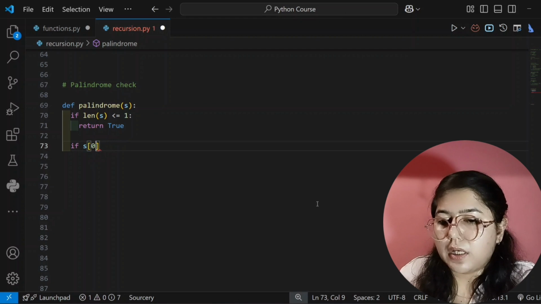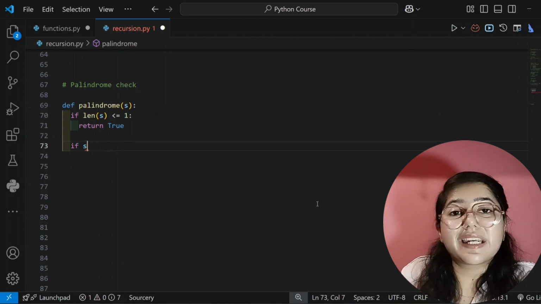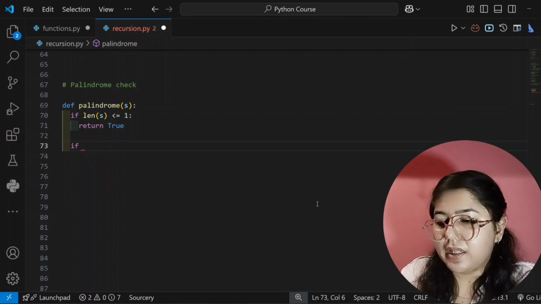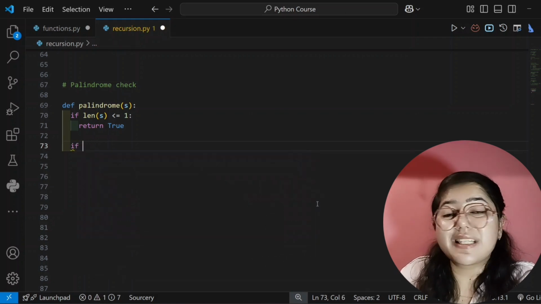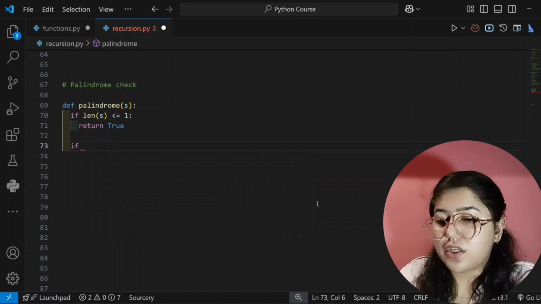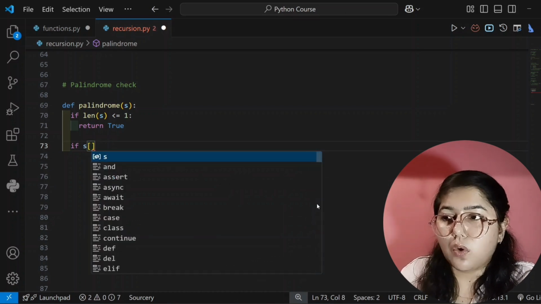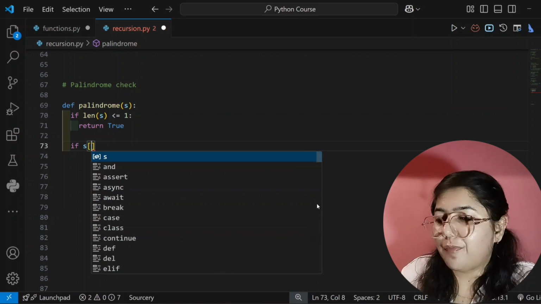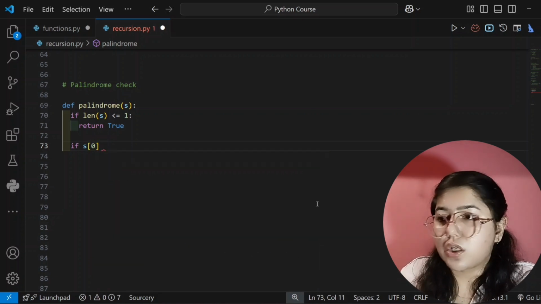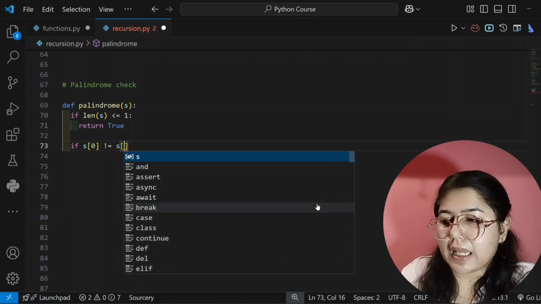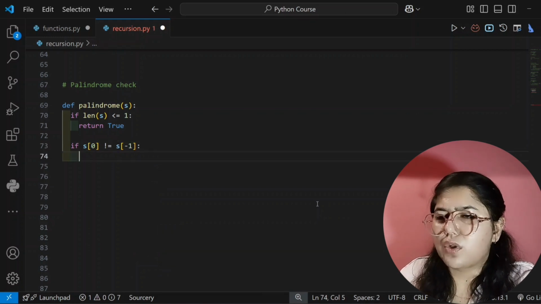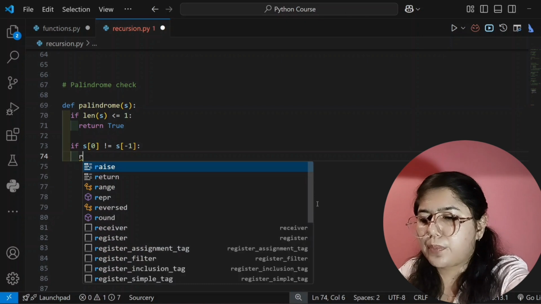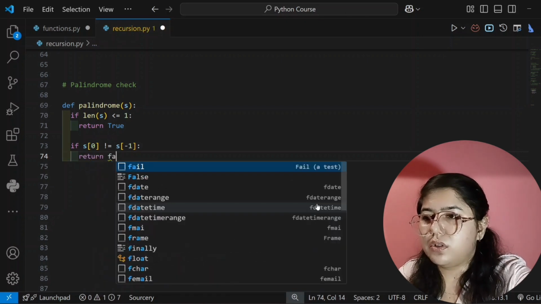So now my second condition will be to check the string's 0th index character. Okay, 0th index means first character. If my 0th index character is not equal to the string's last index character, then you can return false, meaning it is not a palindrome if it is not equal, right? So you can return false here.